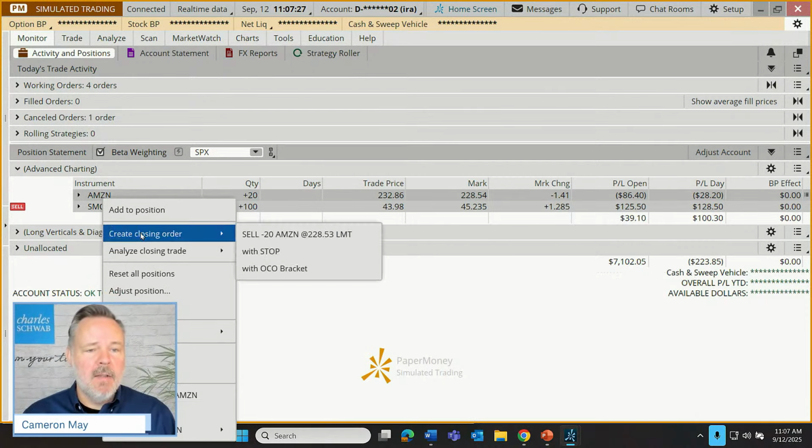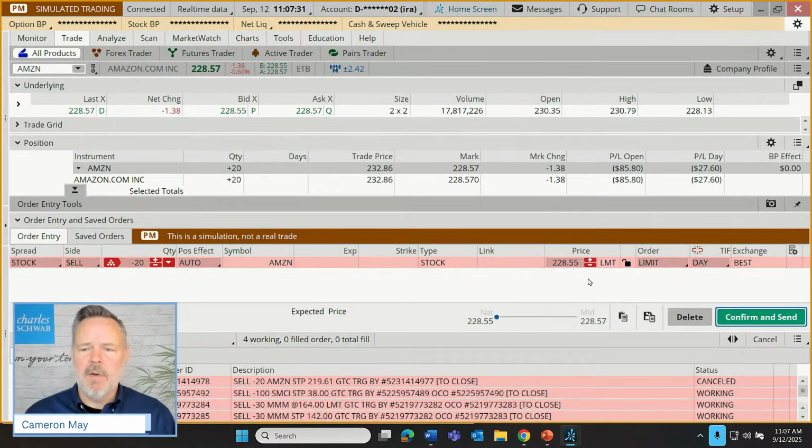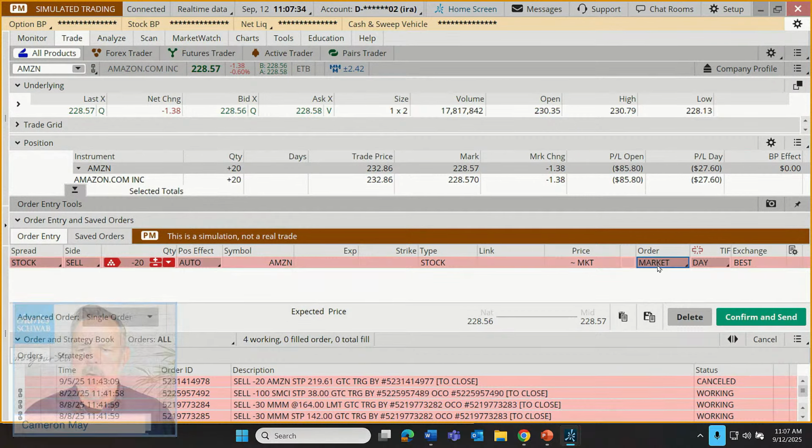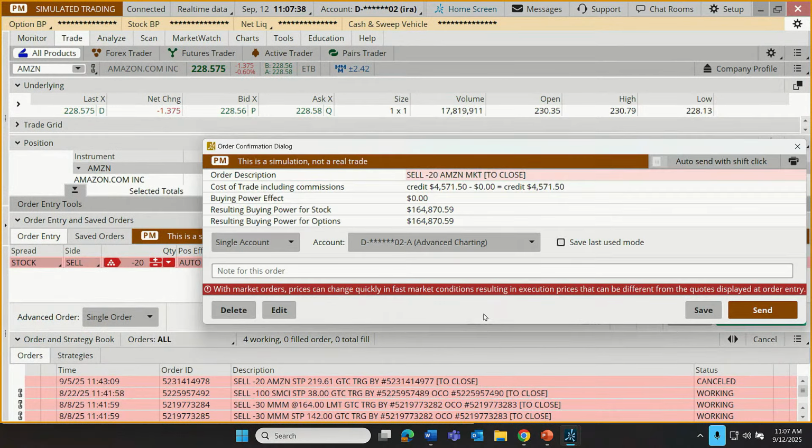Anyway, so let's close up this Amazon position. I'm going to right click. Let's create a closing order and just sell those 20 shares. That's going to take us to our trade tab. I'm going to sell this at market with the market order. With market orders, let me click confirm and send here.